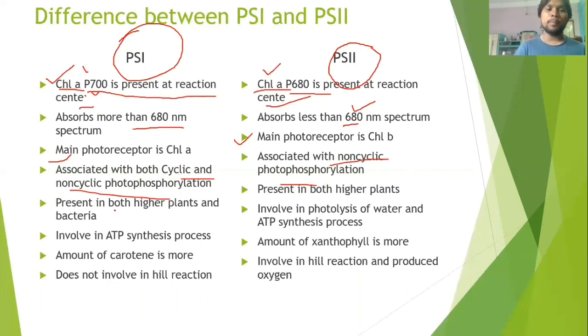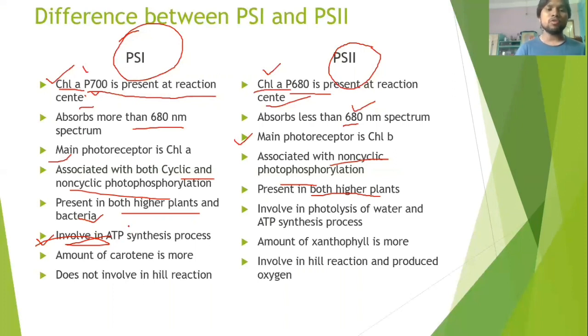PS1 is present in both higher plants and bacteria, and PS2 is present only in higher plants, not in bacteria or other exceptional organisms that can do photosynthesis. PS1 is involved in the ATP synthesis process, because ATP is the main energy source for running the Calvin cycle.